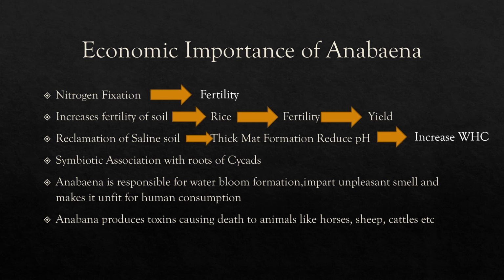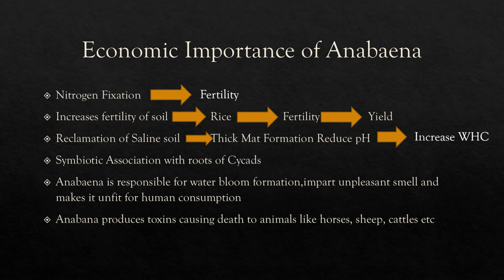Nitrogen fixation is a process in which the atmospheric nitrogen is converted into nitrates and nitrites. These nitrates and nitrites are then usable to the plants, so they can produce their amino acids, their peptides, their proteins. In this way, they produce their organic compounds. So nitrogen fixation is the most important process in nature, and it is most important for the plants. The organisms which do this for the plants are the most important organisms for the plants. So when the Anabaena does nitrogen fixation, it increases the fertility of the soil.